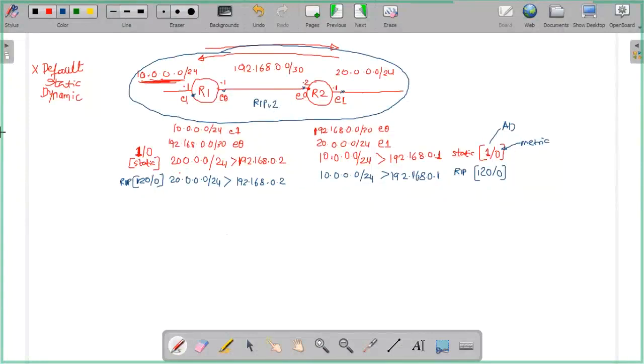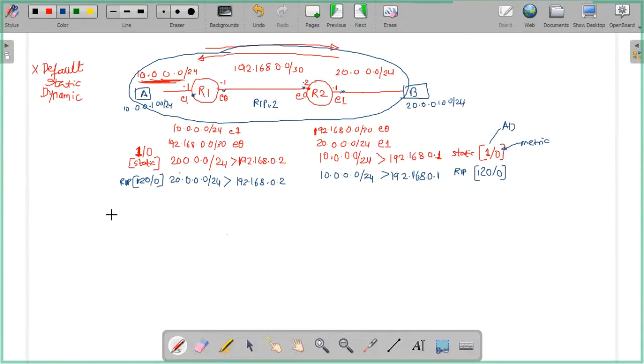Now, this point, if it is understood, now comes the point that there is a machine A, 10.0.0.100/24, which wants to go to node B, which is having IP of 20.0.0.100/24.